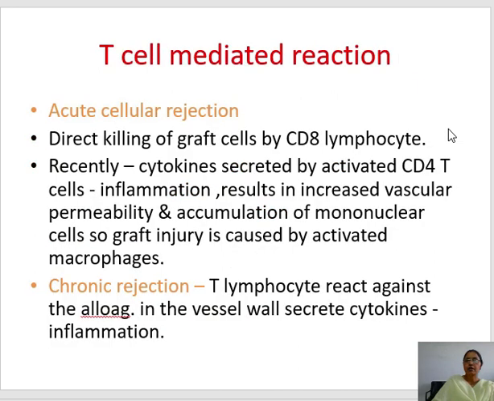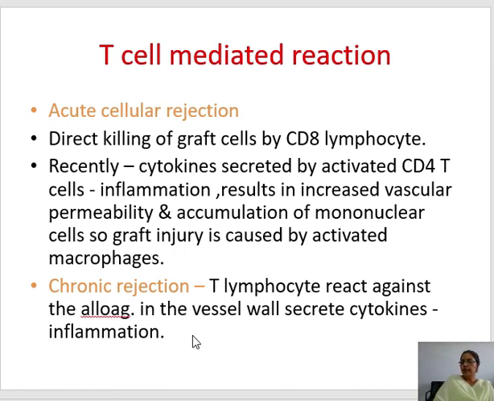Now coming to the T cell mediated reaction, they are again divided into acute cellular rejection, which occurs within minutes and hours, and chronic rejection, which occurs later on. In the acute cellular rejection, there is direct killing of the graft cells by the CD8 lymphocytes. It is also recently known that cytokines secreted by the activated CD4 T cell, like interferon gamma, will cause inflammation, result in increased vascular permeability and accumulation of monocytes or mononuclear cells, so that there is graft injury caused by the activated macrophages and inflammatory markers.